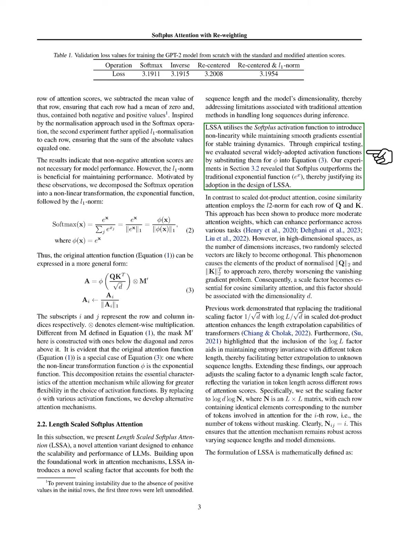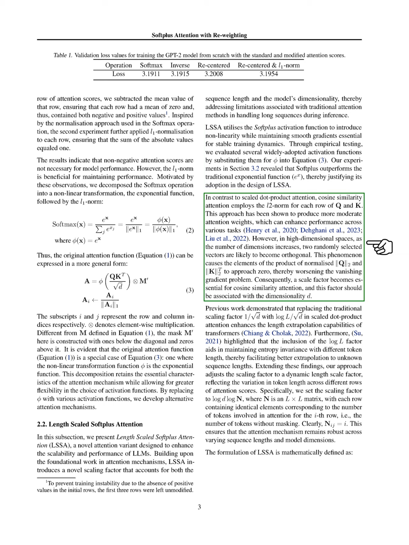We use the Softplus activation function to add non-linearity while ensuring smooth gradients for stable training. Through our experiments, we tested various popular activation functions and found that Softplus outperformed the traditional exponential function, which supports its use in LSSA. Unlike scaled dot product attention, which uses a straightforward approach, cosine similarity attention applies the L2 norm to each row of the query and key matrices.